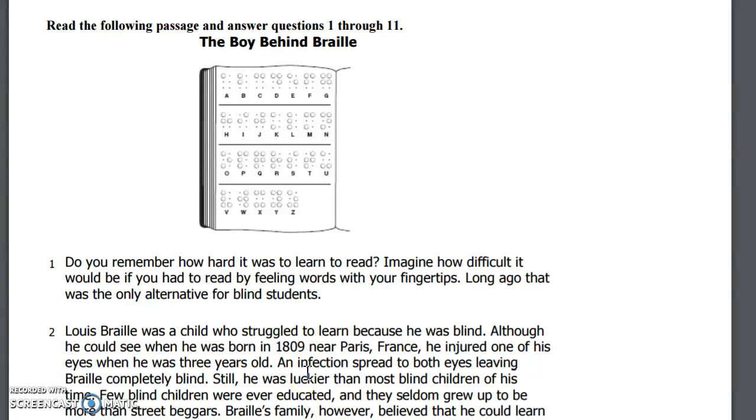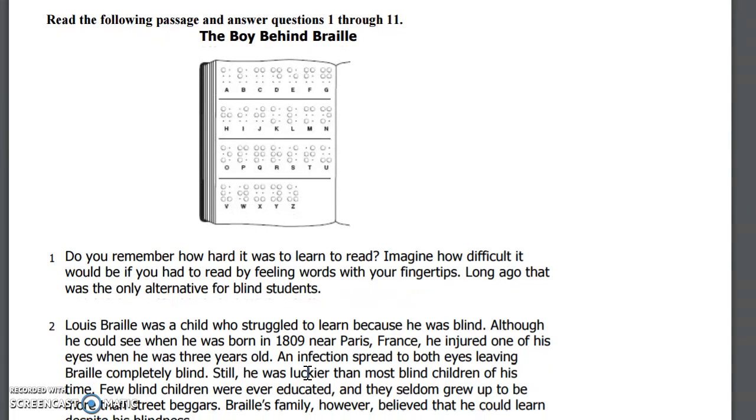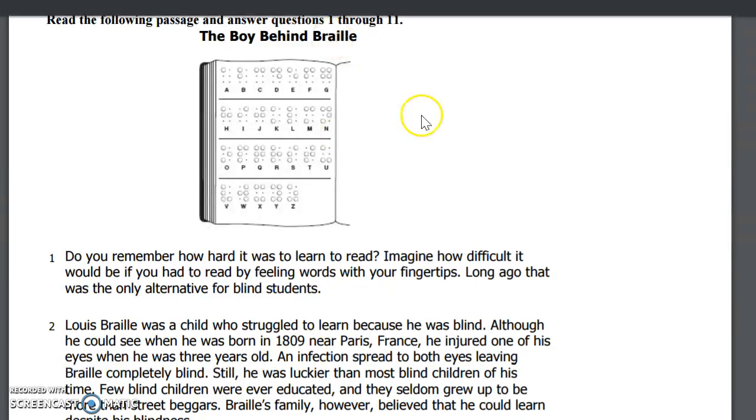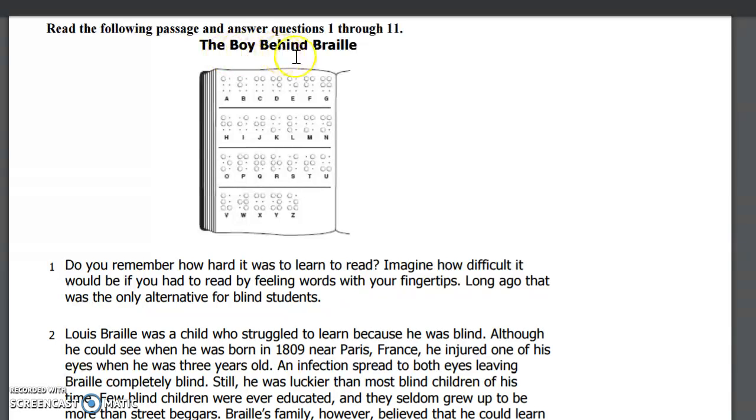Hey guys, so today I'm going to give you some strategies for finding the main idea of a passage. So, one quick thing to tell you about finding the main idea of the passage: I would answer this question as soon as you finish the passage because you want that information to still be fresh in your mind. So, the one that I'm going to look at today is The Boy Behind the Braille.